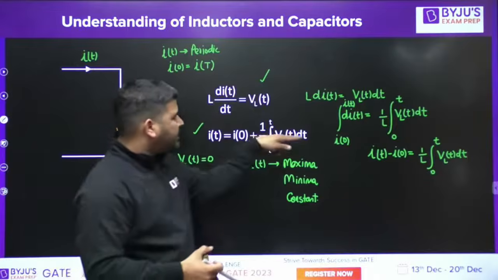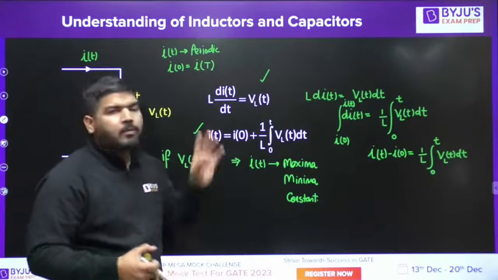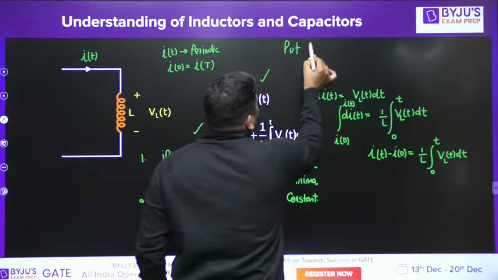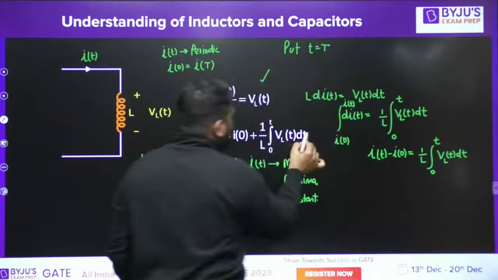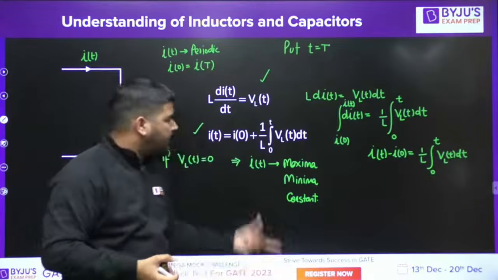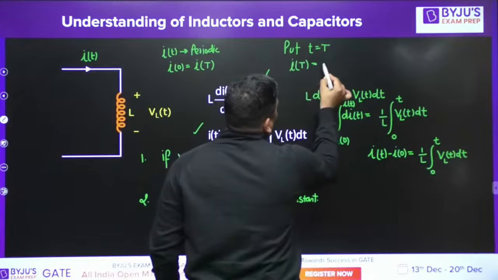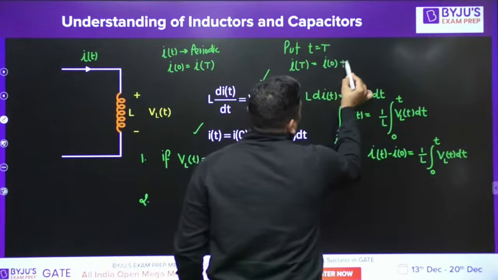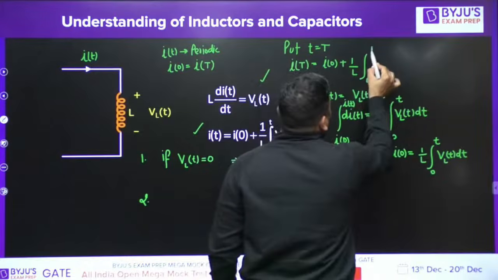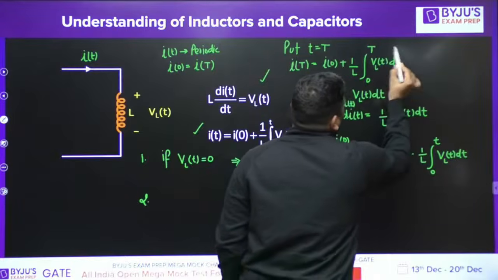Now in this expression, if you put small t equal to capital T, then this equation becomes I(T) is equal to I0 plus 1 by L integral from 0 to T of V_L(t) dt.